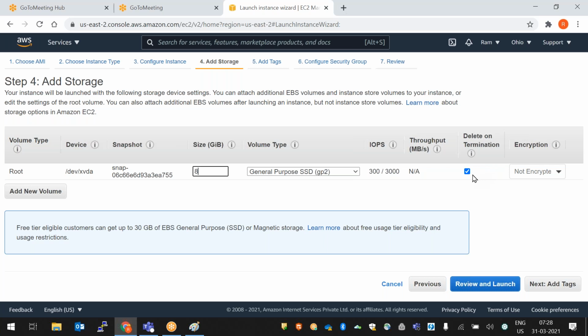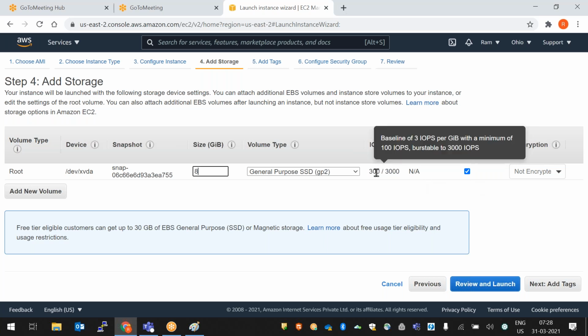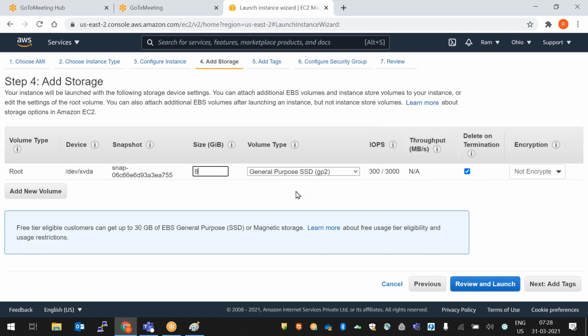delete on termination. This is very important. Delete on termination is checked by default. If you check it, what will happen? For example, we create one instance and hand it over to the project team. Normally in real time we do like that. They start the development. Once they complete their project, they inform us to terminate it to reduce the cost, right? So if you check delete on termination, when you terminate the server, this volume also will be terminated.